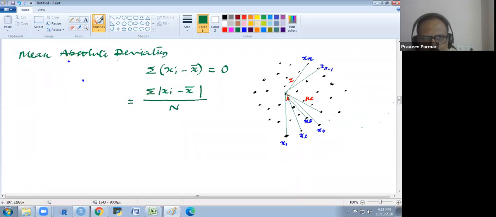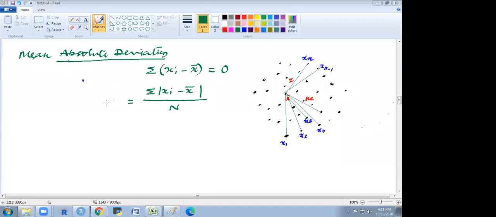This is the absolute deviation. We are taking the absolute value, and then we are dividing it by n, so it is the mean of absolute deviation. Does that make sense to everyone?